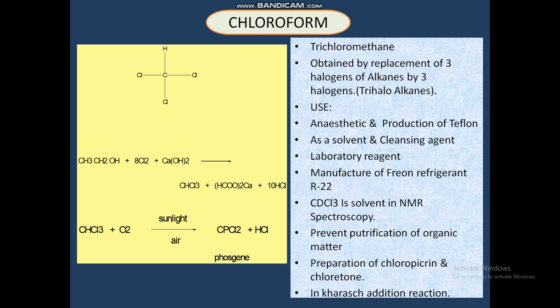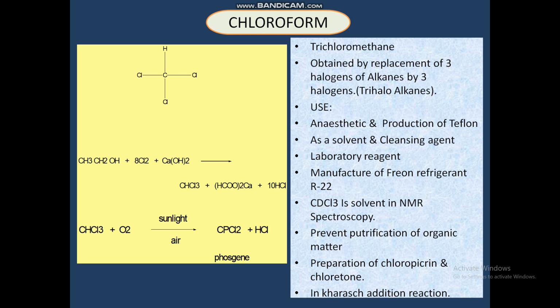Okay, so vapors of chloroform when inhaled, a small amount produces unconsciousness. When exposed to air and sunlight, chloroform is oxidized to produce phosgene. You see the equations, chloroform will produce the phosgene. That is phosgene, it is COCl2. Okay, COCl2, phosgene.